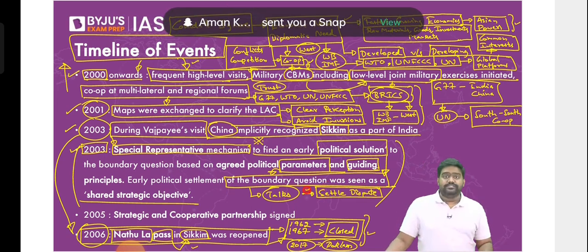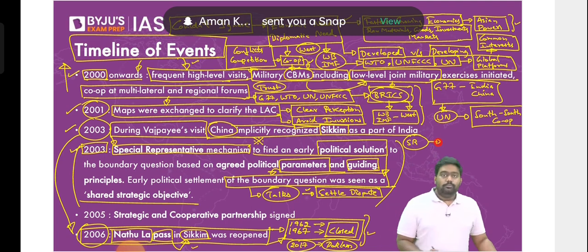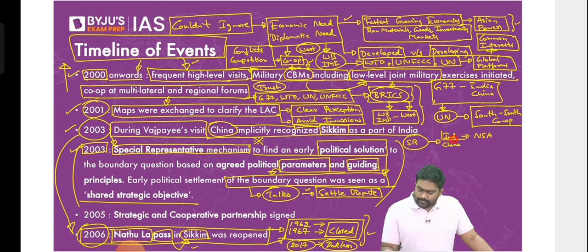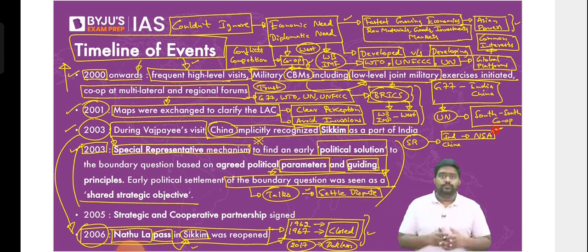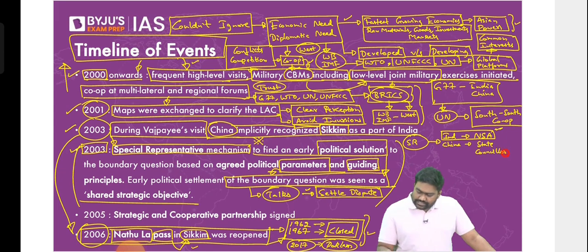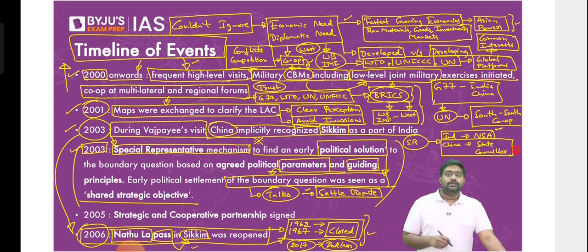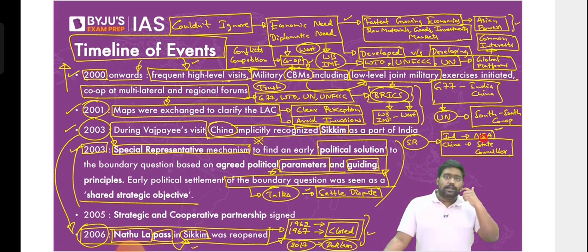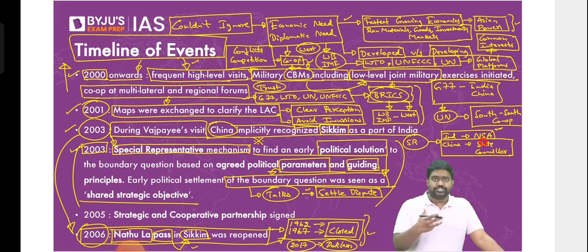So what is this SR mechanism? Under the special representative mechanism, both countries will appoint their special representatives. India would appoint the National Security Advisor as the special representative. Prime Minister Vajpayee, right, chose the NSA, National Security Advisor. It was a newly created position. So India's NSA was appointed as India's special representative. China appointed the State Counselor. The State Council in the Communist Party plays a critical role in China's foreign and security policy. The State Councilor is like the equivalent of NSA. If India has NSA, China has the State Councilor. The roles are quite equivalent. The State Councilor advises the top leaders of the Communist Party regarding foreign and national security matters. So these two are appointed as the special representatives, as the envoys of India and China.